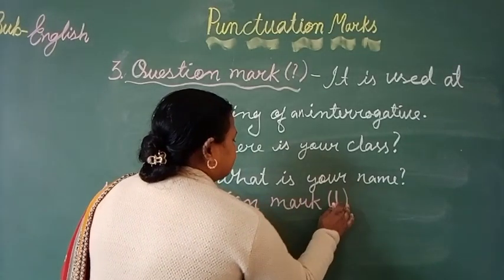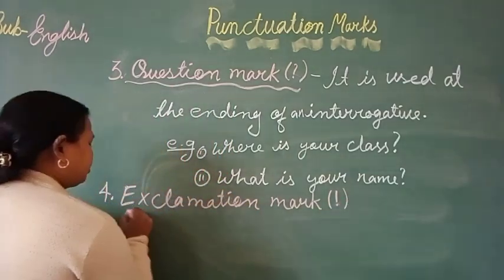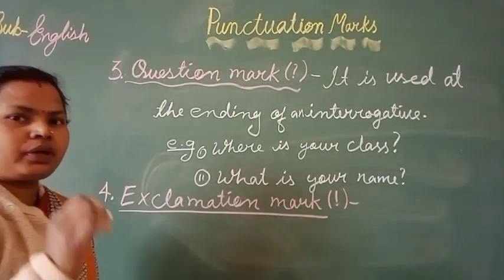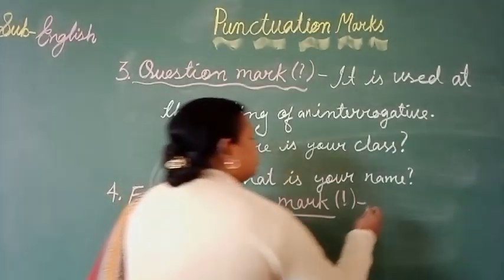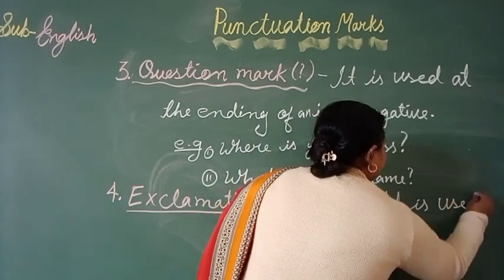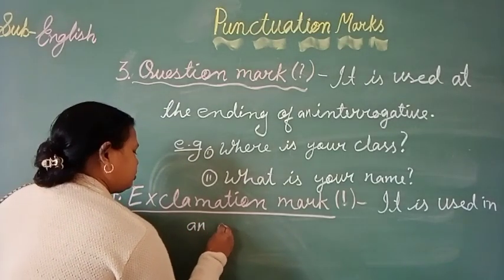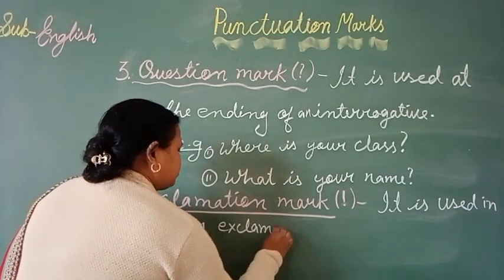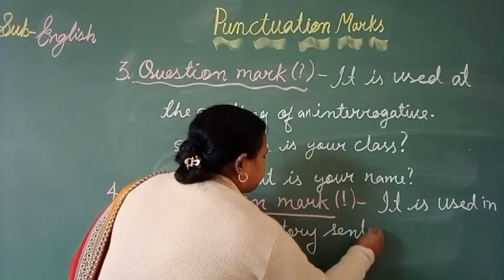Here it is like this, with a line ending with a dot, and it is used in an exclamatory sentence.